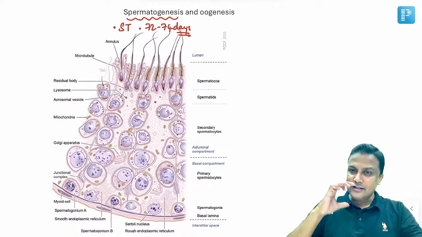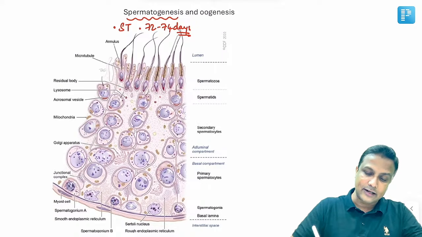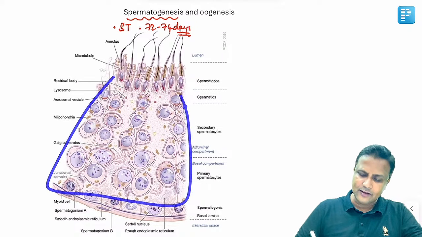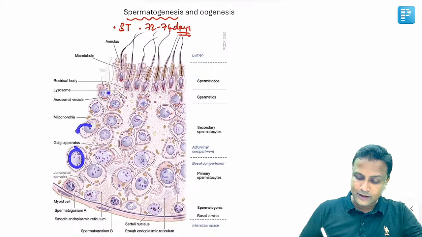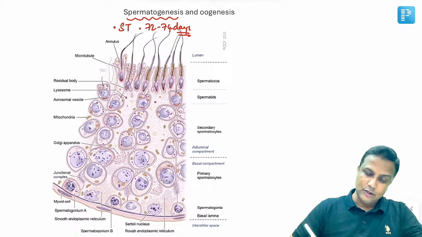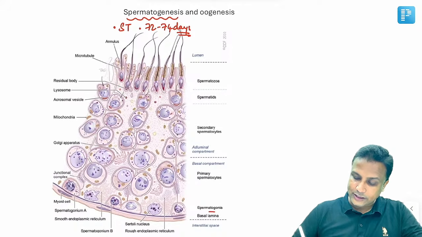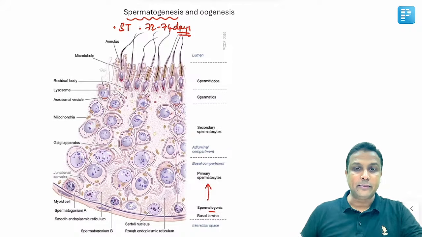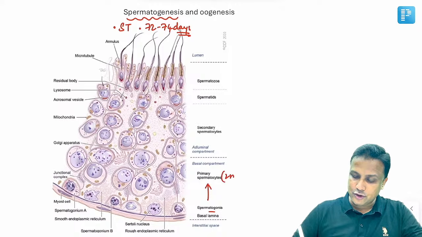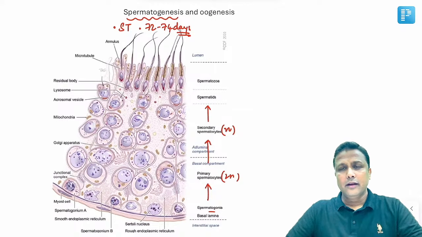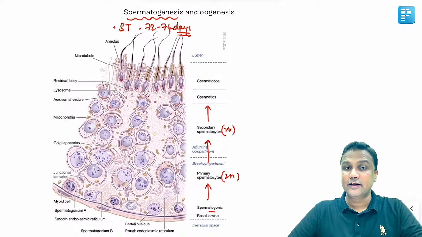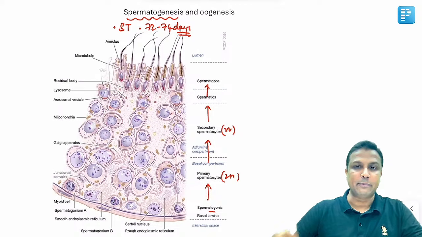Okay. Now in the seminiferous tubule you'll be having cells, and these cells will be Sertoli cells. एक्चुअली जो सेल आपको नजर आ रहा है ये वाला सर्टोली सेल ही होता है, सर. पिरामिडल शेप होता है. If you see in the membrane of the Sertoli cell, you will be able to find all the developmental stages. तो yes, spermatogenesis begins with spermatogonium. They will undergo mitosis to form primary spermatocyte. That is why they are diploid in nature. Then they will undergo meiosis 1 to form secondary spermatocyte. They will be haploid. And then they will undergo meiosis 2 to form the spermatid, and spermatid will undergo modification to finally form spermatozoa.